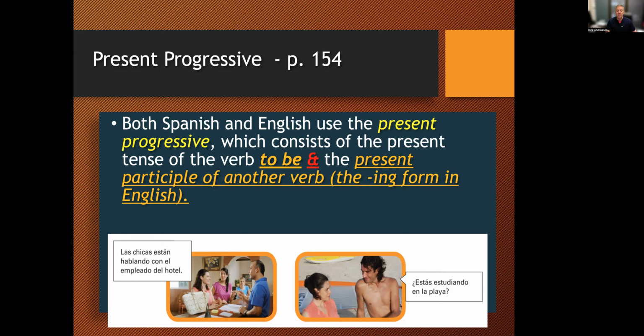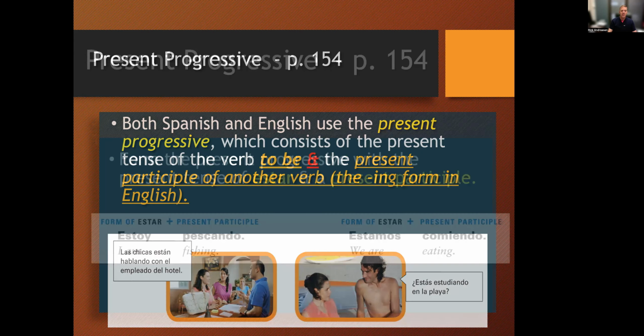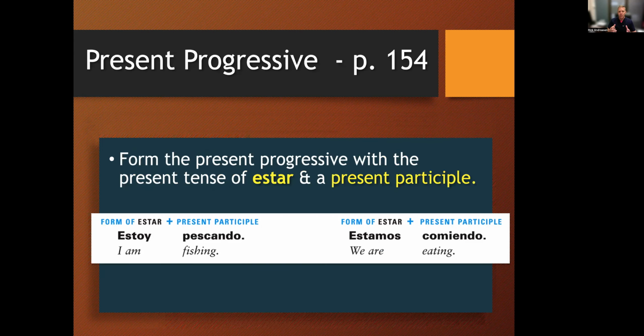So those are some examples of how it's used both in English and in Spanish. To form the present progressive, we use estar with this present participle together. So only the verb estar gets conjugated according to all the rules you already know. Estoy, estás, está, estamos, estáis, están. So whatever the subject of the sentence is, estar is going to get conjugated according to that subject, and then the present participle stays the same.